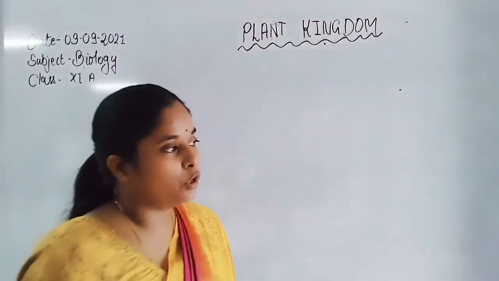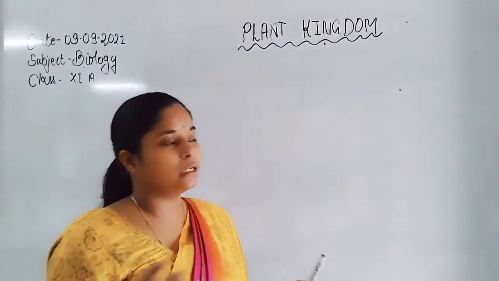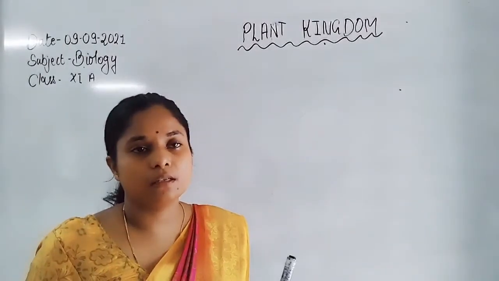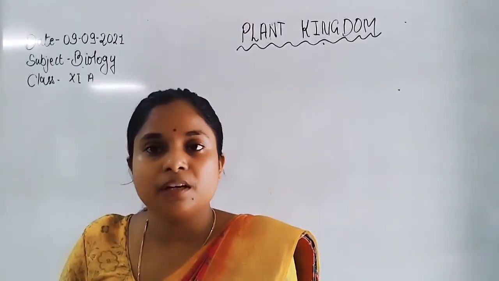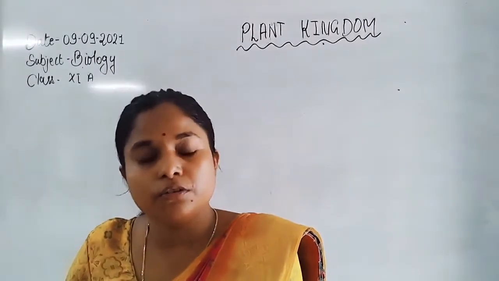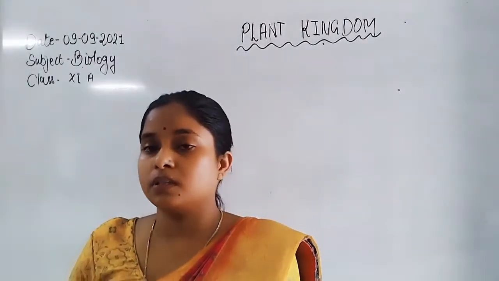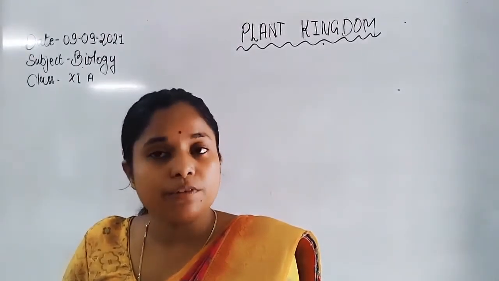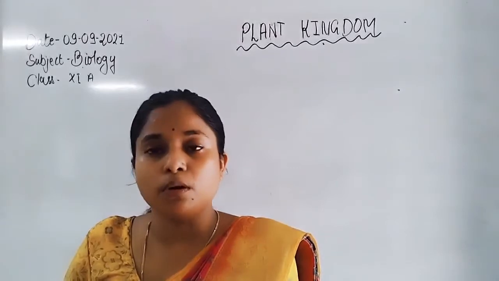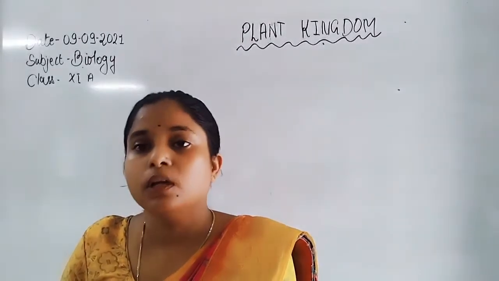Now the main plant body is sporophyte. As in pteridophytes, the gametophytic stage and the sporophytic stage are both independent of each other, but in gymnosperms the gametophytic stage is highly reduced in the form of pollen grain and ovule or egg.